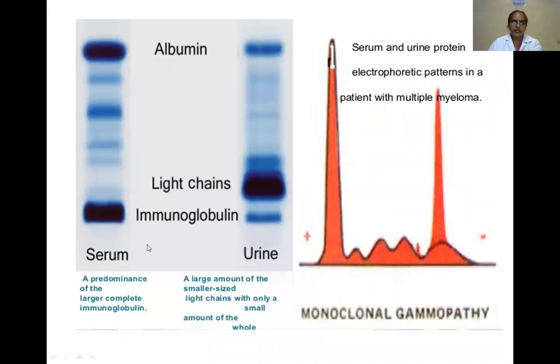Another test: this is the serum pattern run with multiple myeloma. This is the albumin and this is the gamma band. This is the urine sample, with the albumin here, and these are the light chains of the immunoglobulins. This is the immunoglobulin pattern, showing the light chains.